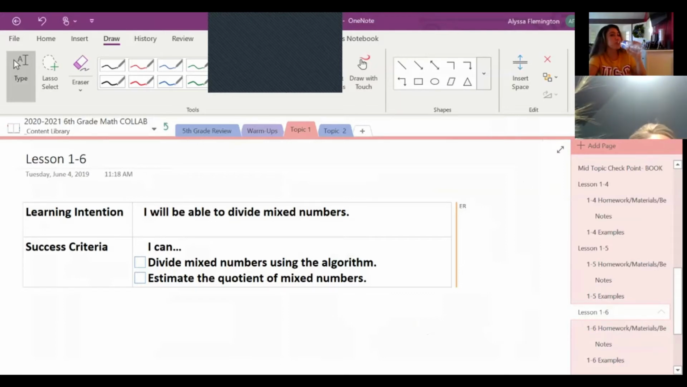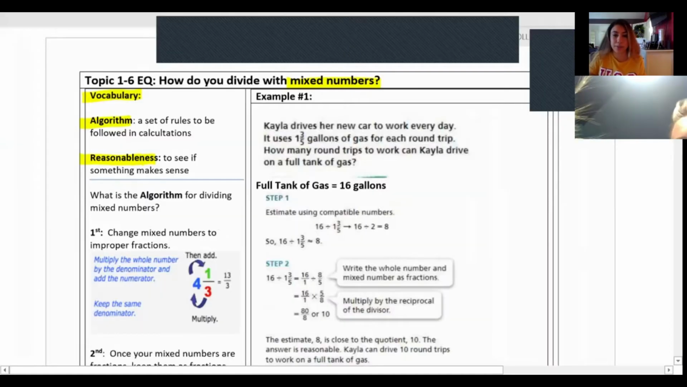So you are going to be successful at the end of topic 1-6. You will be able to divide mixed numbers using the algorithm. Again, using that keep, change, flip kind of go-to, and then also estimating the quotient of mixed numbers. Estimating the quotient means division of mixed numbers. So estimating, knowing what is your closest whole number and what is a reasonable answer once you have solved. Here we go.